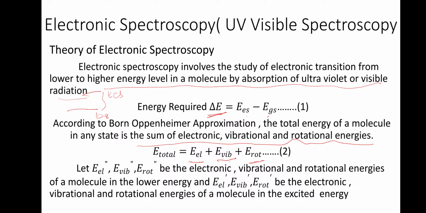Now let us consider E electronic double prime, E vibrational double prime, E rotational double prime to be the electronic, vibrational and rotational energy of a molecule in the lower energy state, and E single prime be the electronic, vibrational and rotational energy of the molecule in the excited state.